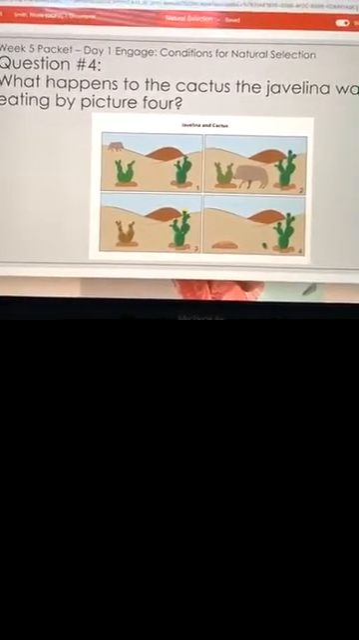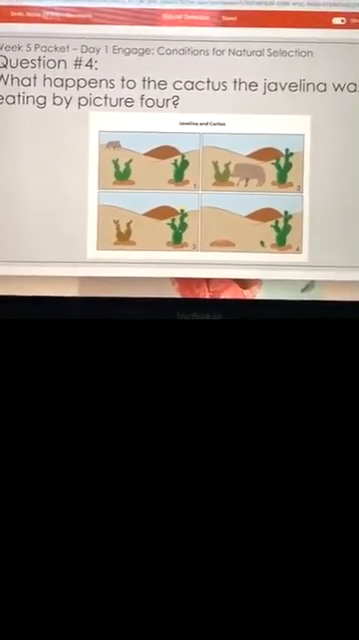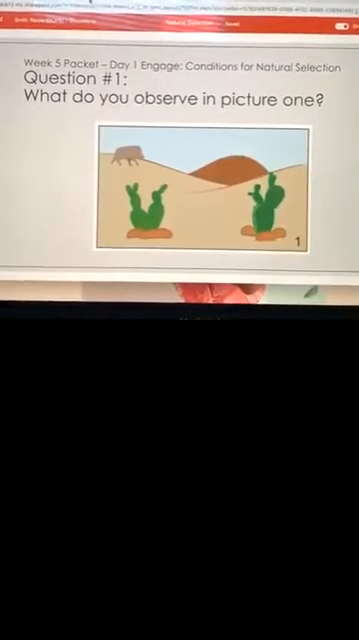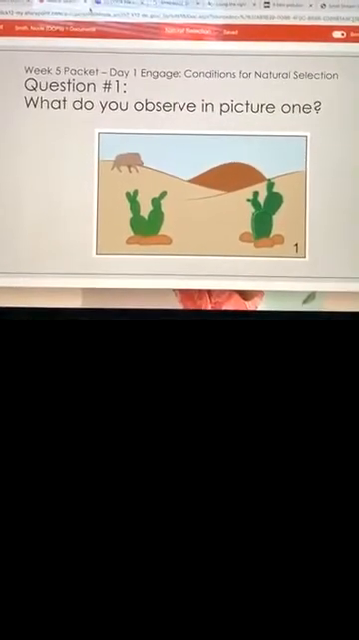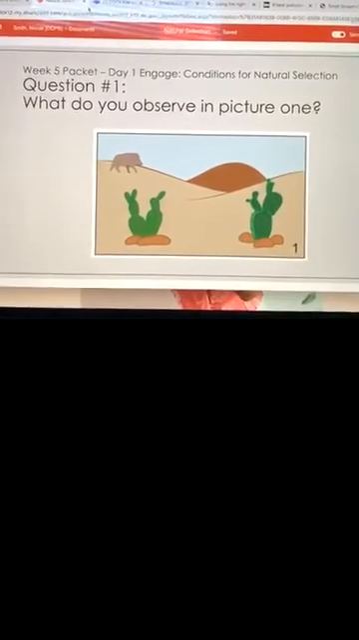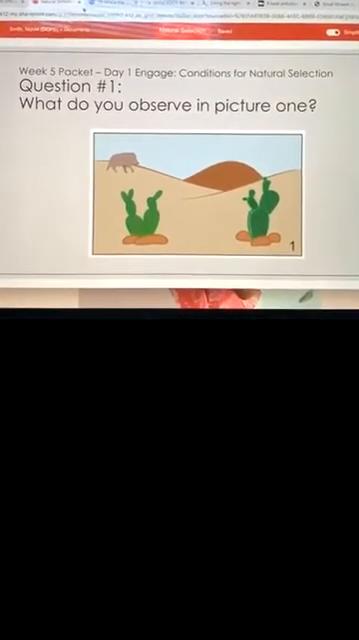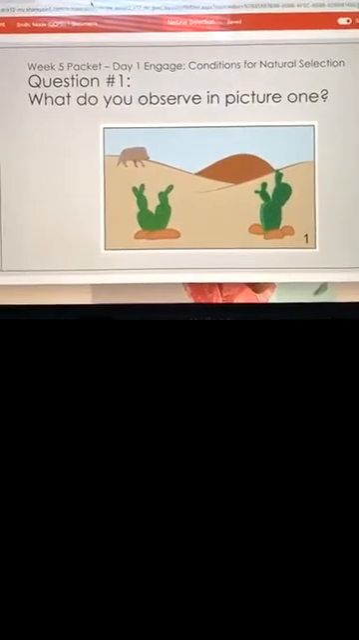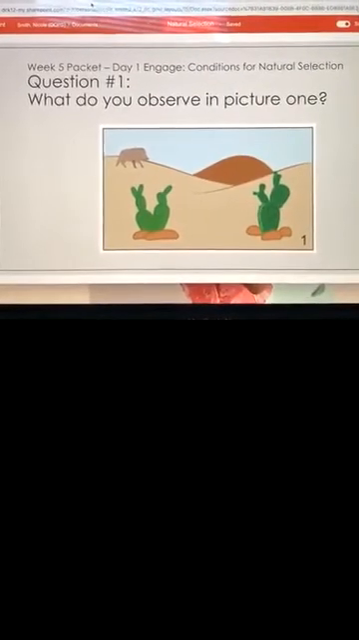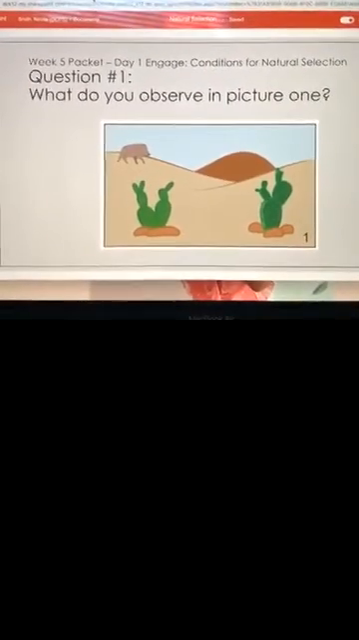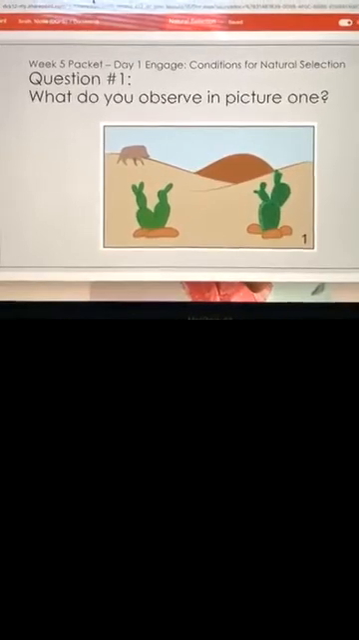Randy, we have somebody, and I love the honesty and transparency, so thank you. We have somebody who needs us to go back to question 1 and 2. Question 1, it said, what do you observe in picture 1? What did you observe again in picture 1, Randy? One cactus had needles and the other one didn't.